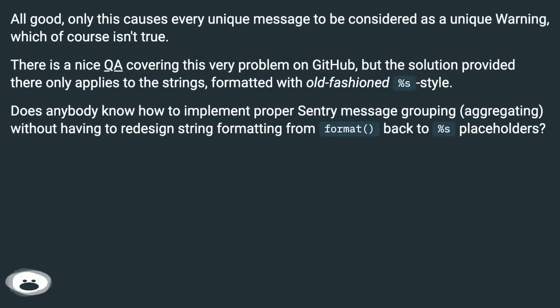all good, only this causes every unique message to be considered as a unique warning, which of course isn't true. There is a nice QA covering this very problem on GitHub, but the solution provided there only applies to the strings formatted with old-fashioned %s style. Does anybody know how to implement proper Sentry message grouping, aggregating, without having to redesign string formatting from format back to %s placeholders?